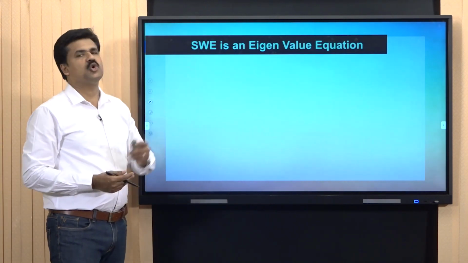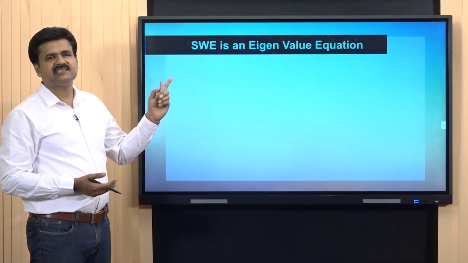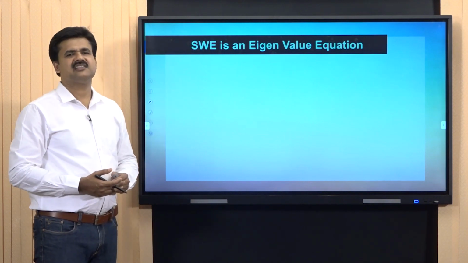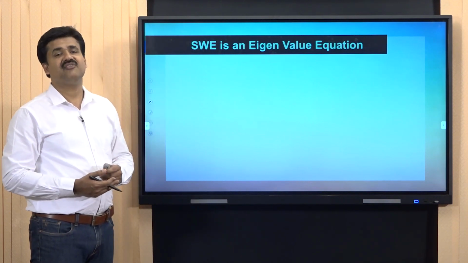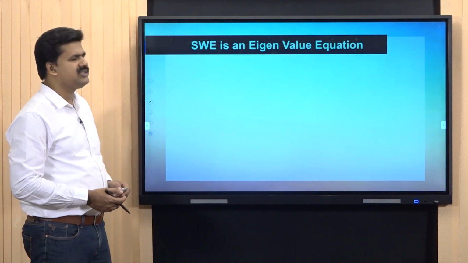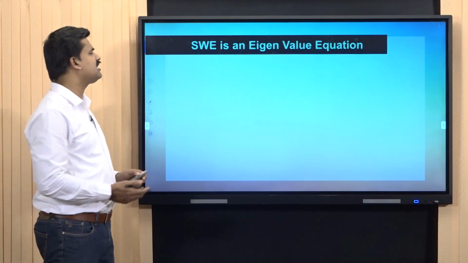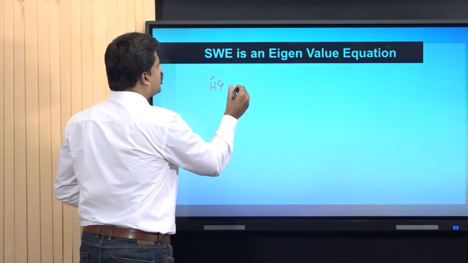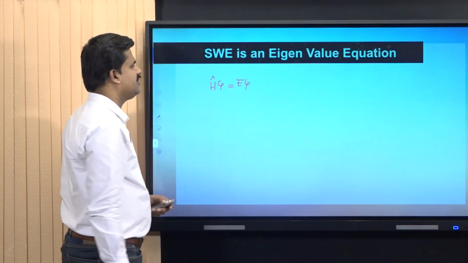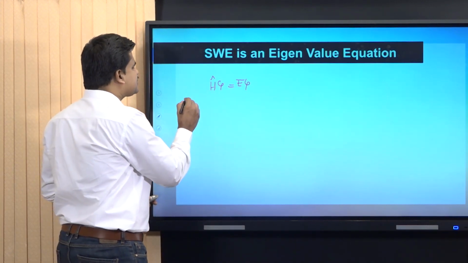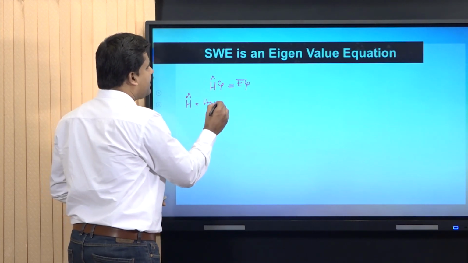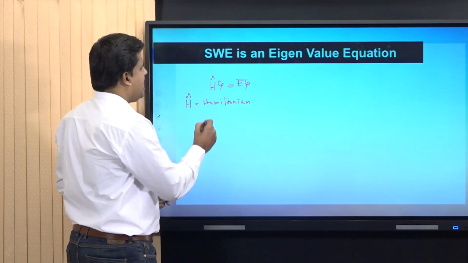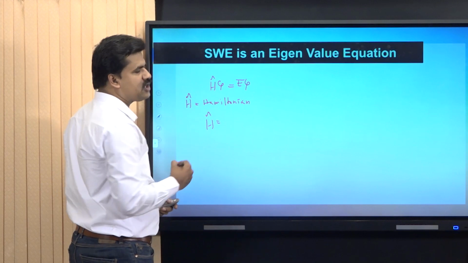Now, the Schrodinger wave equation is an eigenvalue equation. We can show that the Schrodinger wave equation is an eigenvalue equation. We know the time independent Schrodinger wave equation is H hat psi equal to E psi. Here, H hat is an operator called the Hamiltonian operator. The Hamiltonian operator is the total energy operator.